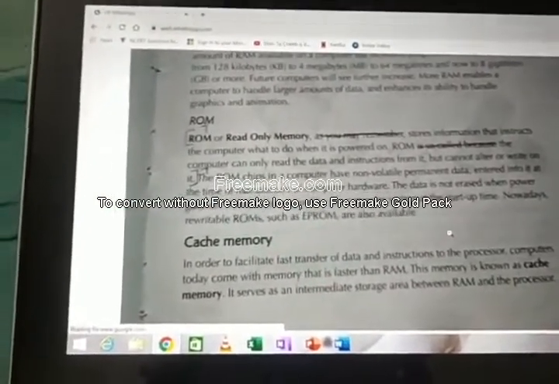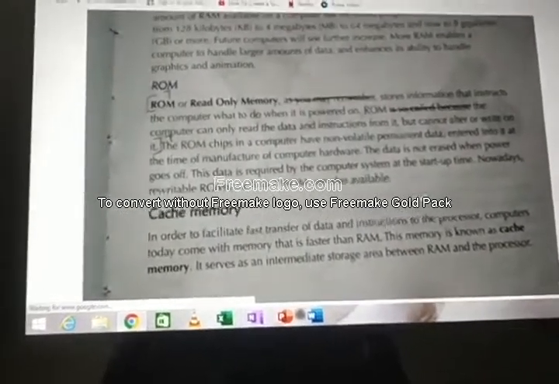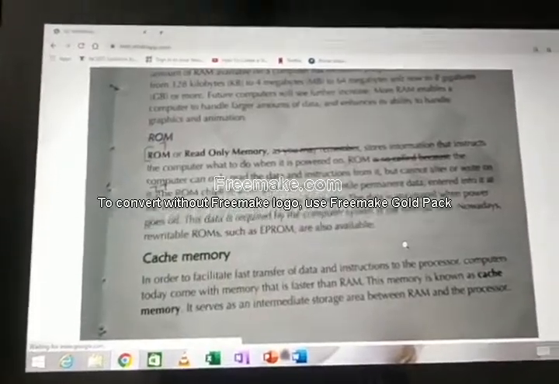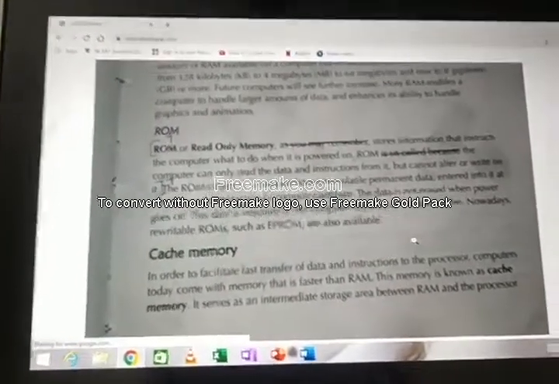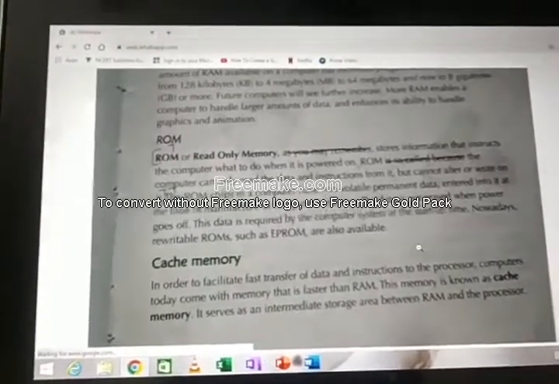Okay, very good. So now what are the things near the processor? Inside the computer, one processor is there. Near to the processor, cache memory is there. Near to the cache memory, RAM is there. And the hard disk is also there.